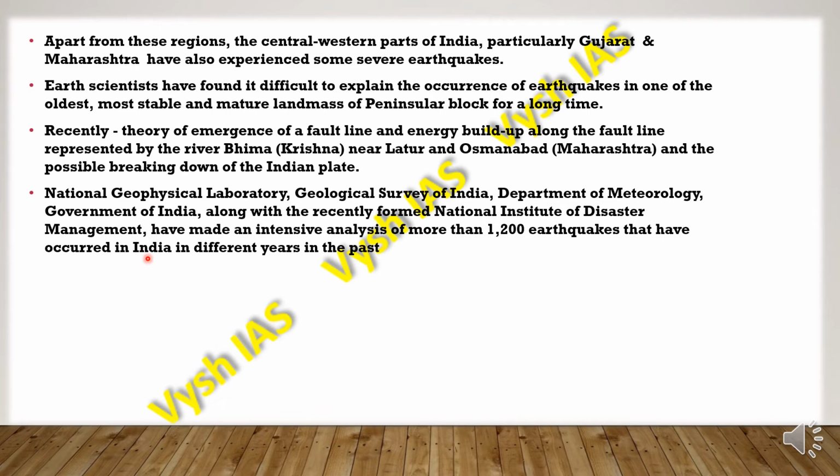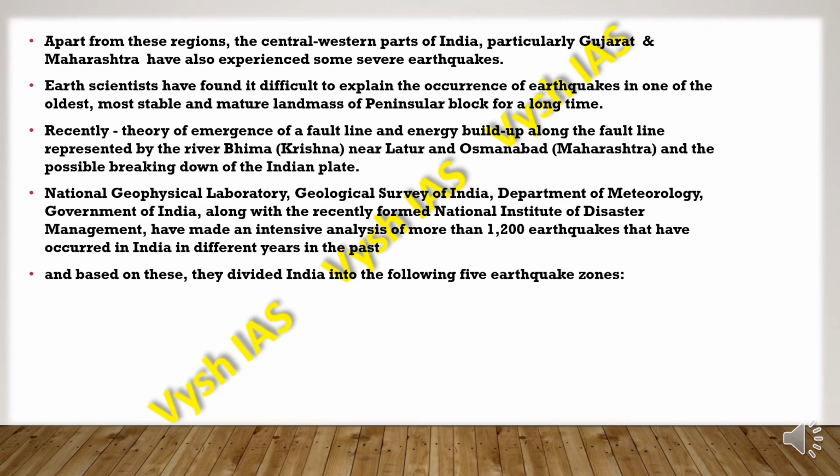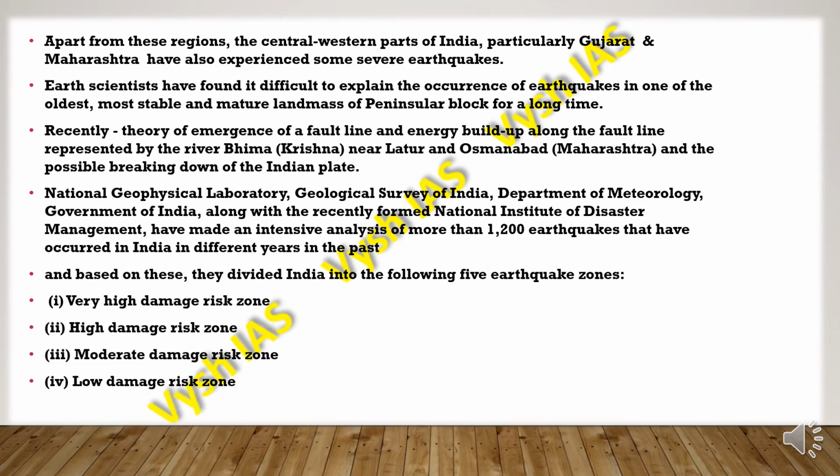centers or institutes like the National Geophysical Laboratory, the Geological Survey of India, the Department of Meteorology, Government of India, along with the recently formed National Institute of Disaster Management, have made an intensive analysis of more than 1,200 earthquakes that have occurred in India in different years in the past. Based on this, they have divided India into the following 5 earthquake zones: the very high damage risk zone, then high damage, moderate damage, low damage, and very low damage.